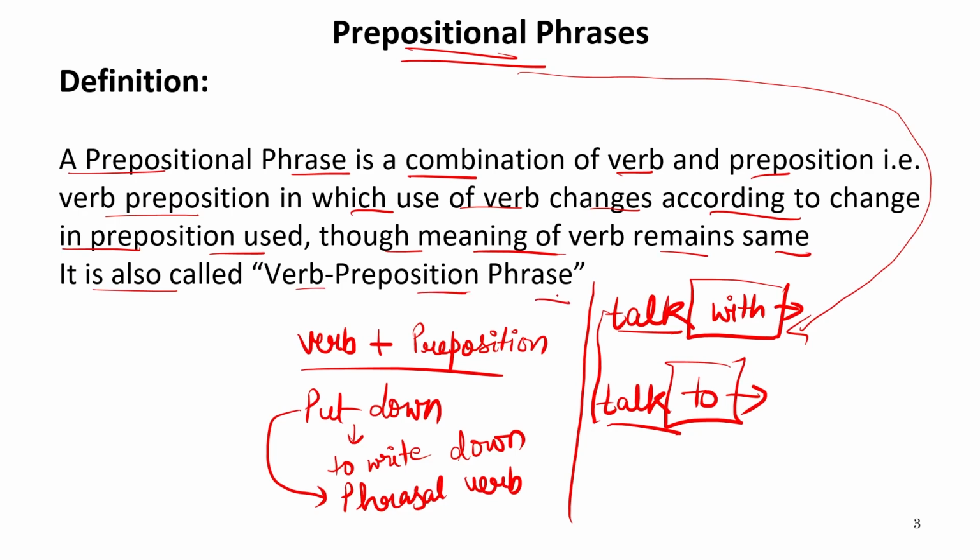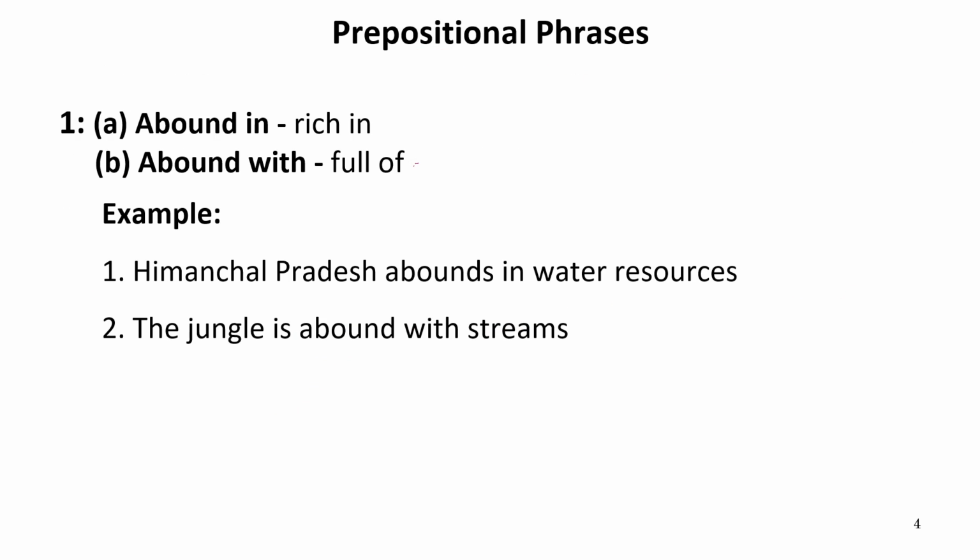So these are also called verb preposition phrases. In this session, we are going to discuss some prepositional phrases. Now let's begin with the meanings of these prepositional phrases and their usage in the sentence. First one is abound in and abound with.